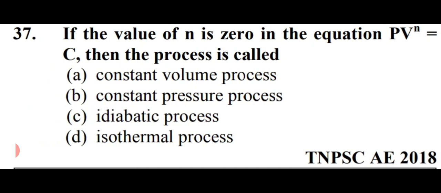Next question is, if the value of n is 0 in the equation PV raised to the power n equals constant, then the process is called. Friends, if we put the value of n as 0, then it becomes P equals constant, that is constant pressure process. This is option B, constant pressure process.